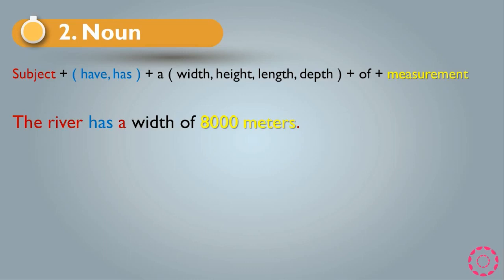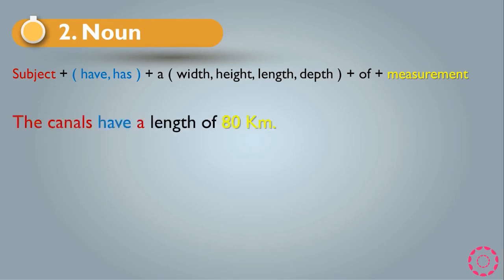Another example: the river has a width of 8,000 meters. Again, we have the river, which is the subject, has, and after has we have a, and width, which is the noun, and after that we have the preposition of, and the measurement, which is 8,000 meters. Another one: the pool has a depth of 6 meters. Again, we have the same rule and the same sentence, according to the noun, which is the depth.